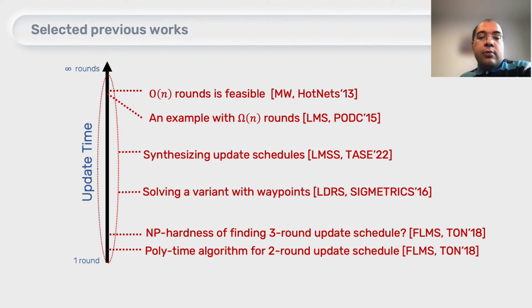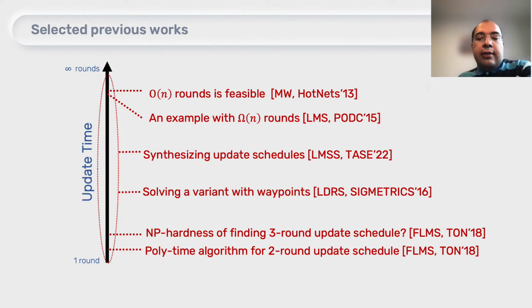We are the first to consider this augmentation in our work. The previous work mostly focuses on how we can provide loop-free update schedules. There are some works that have considered the case where we have no congestion and we cannot tolerate any congestion, but the works there are limited. The works on loop freedom show that we can update in n rounds, and sometimes we need n rounds.